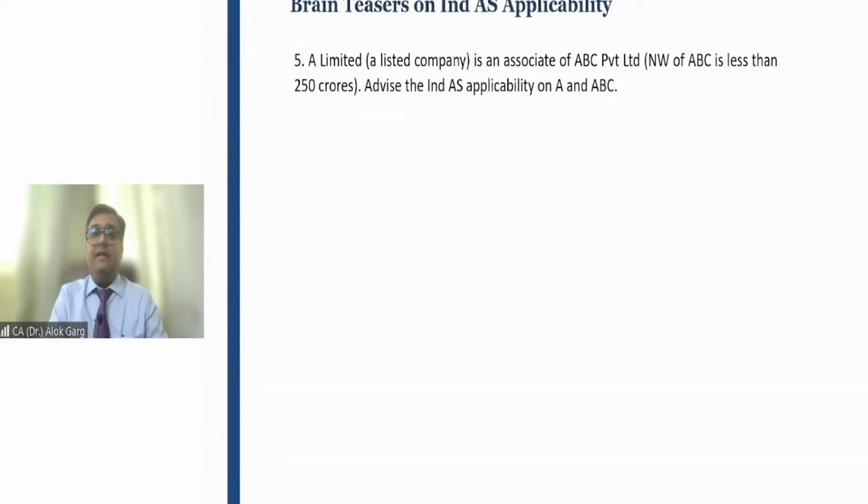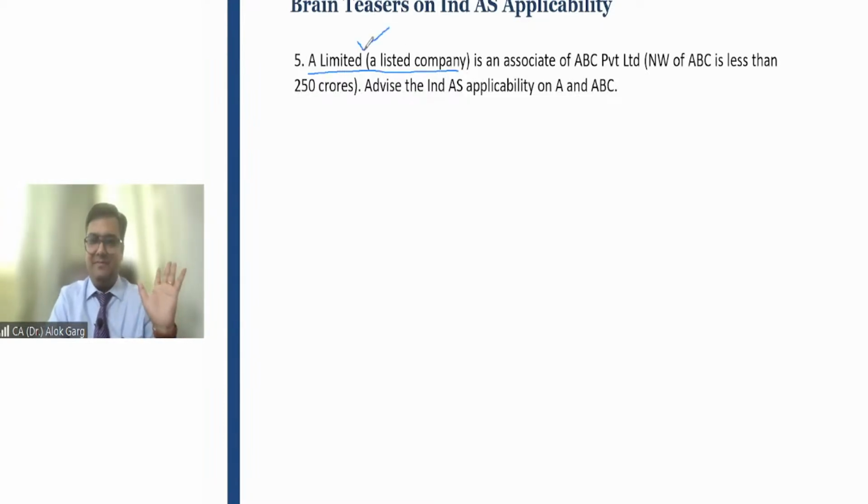Question number 5. A Limited, a listed company, is an associate of ABC Private Limited. Net worth of ABC is less than 250 crores. This is a very tricky question. A Limited is a listed company. Now you tell me whether Ind AS is applicable to A Limited.